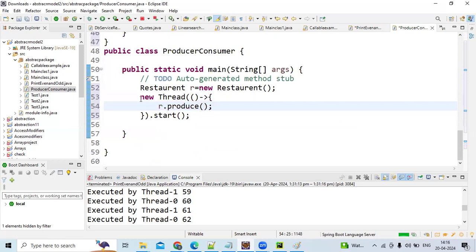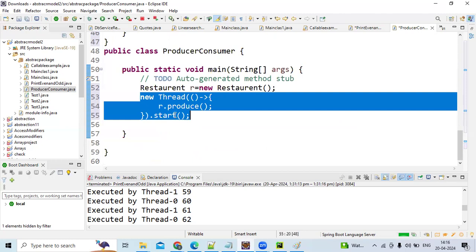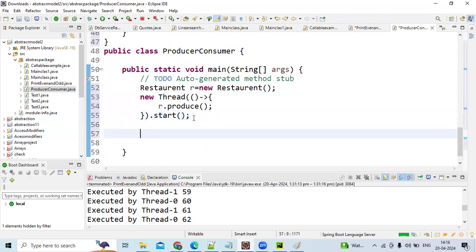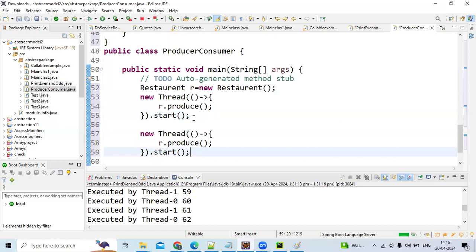Now just copy it. Even there are cases in interviews, if you write like that, they will ask you to write with a lambda expression, guys. Even after writing like this, they will ask whether you can create these two threads with the executor framework. The interviewers won't be satisfied at any point. They want you to write in a more professional way. Even in projects, I am very sure they won't accept this style also. They accept the executor framework. Definitely your manager or the lead will stress you to write the code with the executor framework.